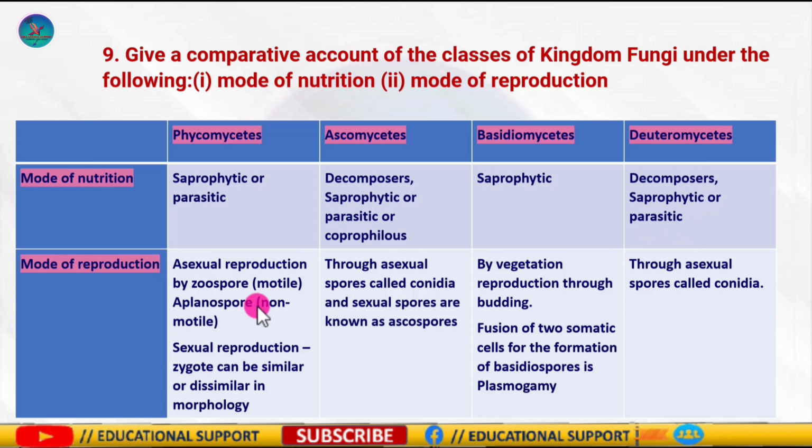The mode of reproduction in Phycomycetes is asexual reproduction by zoospores, which are motile, and aplanospores, which are non-motile. Sexual reproduction is isogamous, anisogamous or oogamous. In Ascomycetes, reproduction is through asexual spores called conidia and sexual spores known as ascospores.